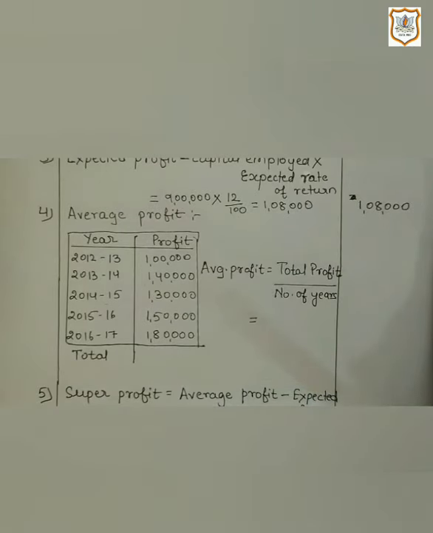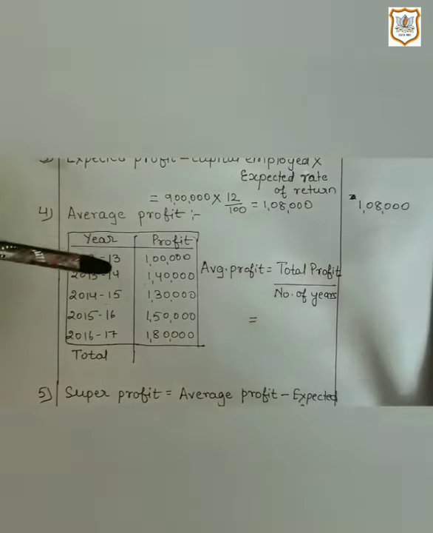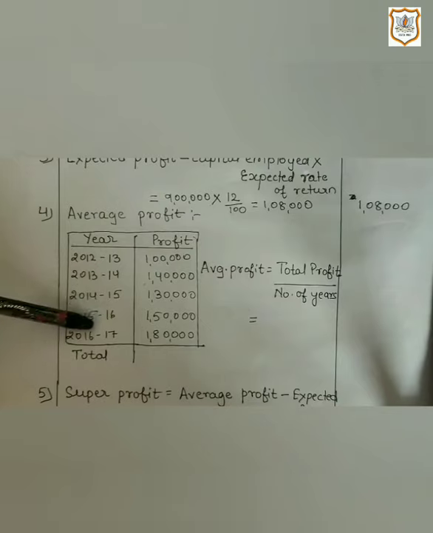Now let us move towards fourth step. Here we will find out average profit, but not weighted average profit, because as you can see here that profits of last 5 years are neither showing increasing trend nor decreasing trend.